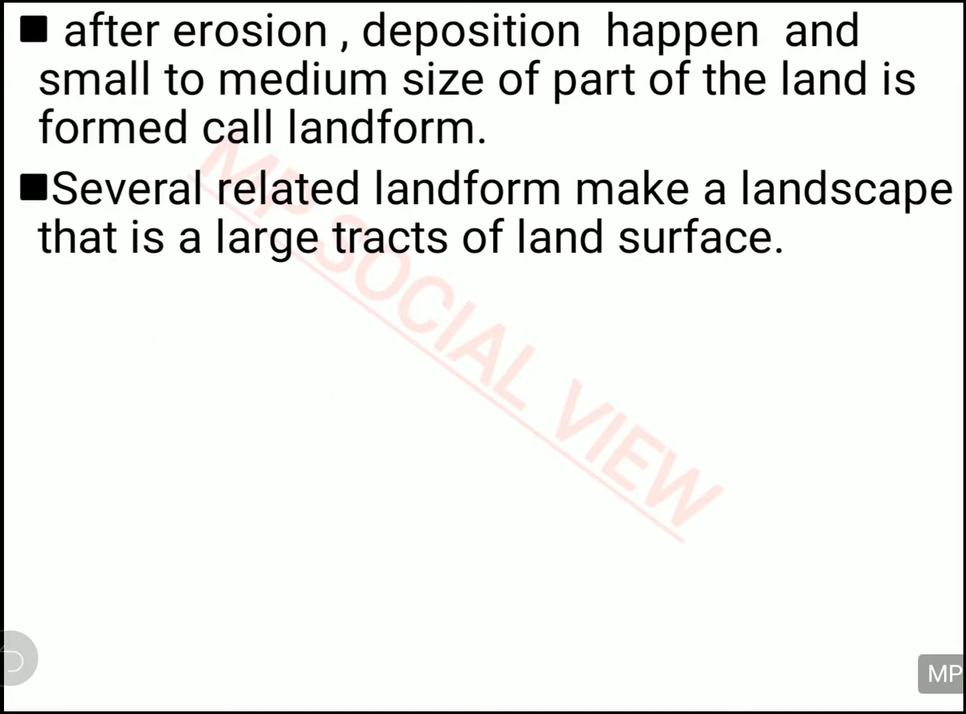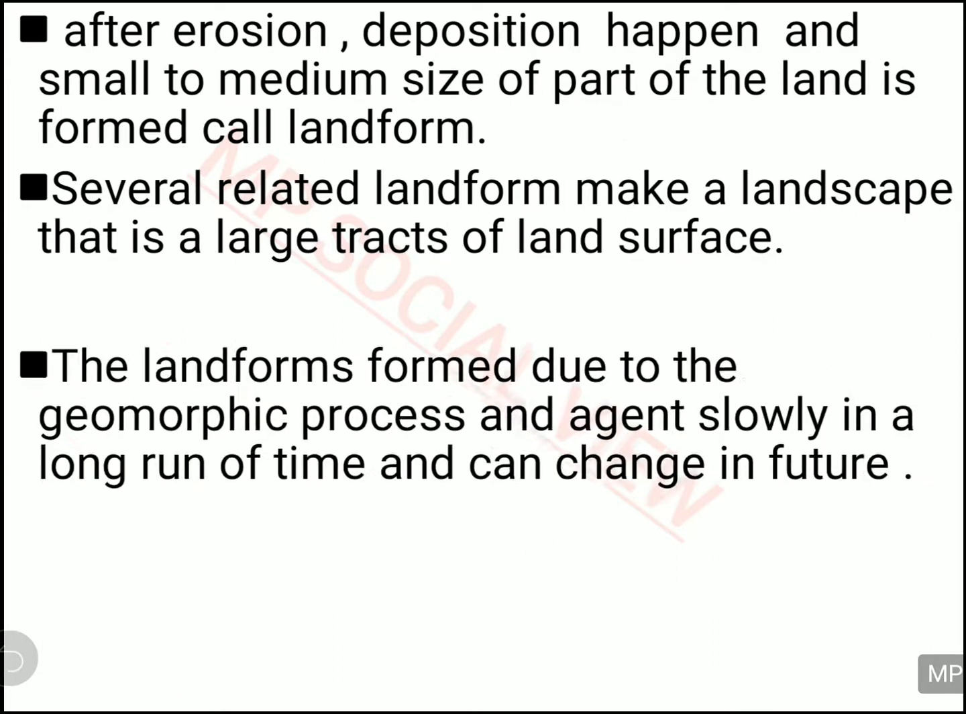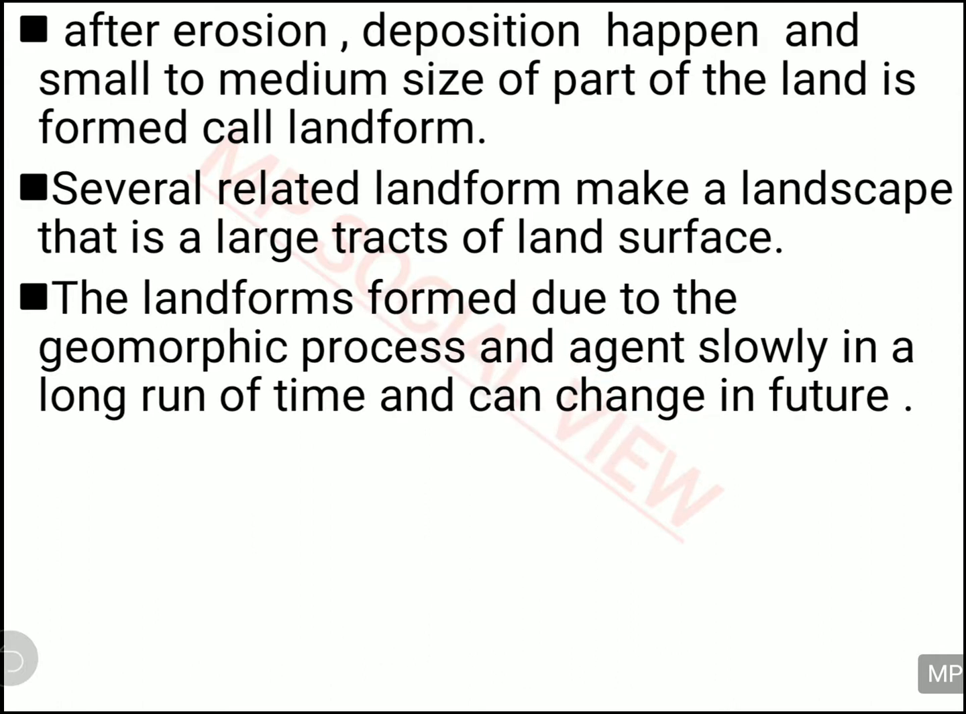All the landforms these erosional agents make, and all the related landforms in a large area, are called the landscape of that place. And these landforms which are formed by these erosional agents are not formed in a few days or a few minutes or a few months or a year.